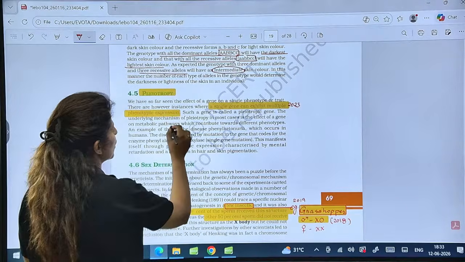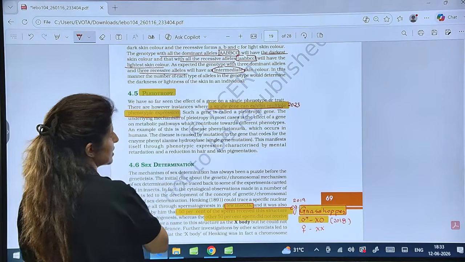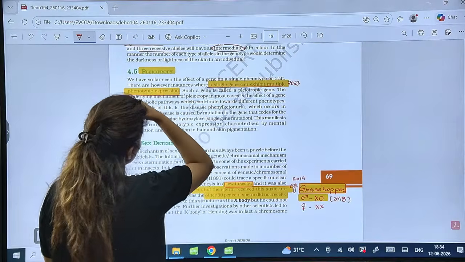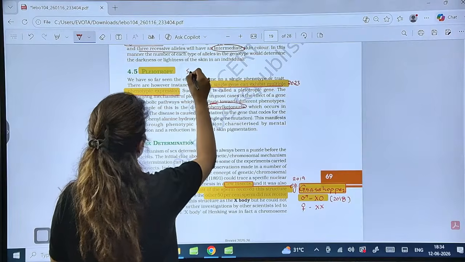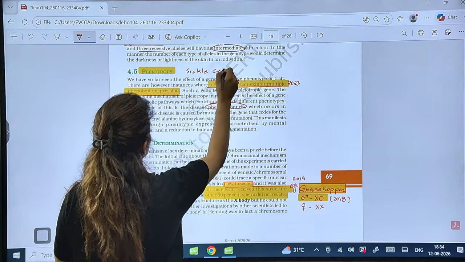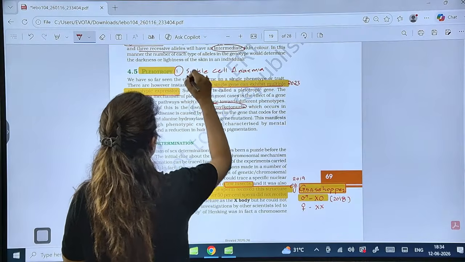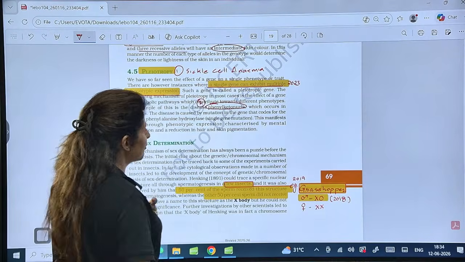Now, what is pleiotropy? It is where one single gene can exhibit multiple phenotypic expressions. This is a 2023 question. What is an example of pleiotropy? One example of pleiotropy is phenylketonuria. The second example is sickle cell anemia. Both are examples of pleiotropy.